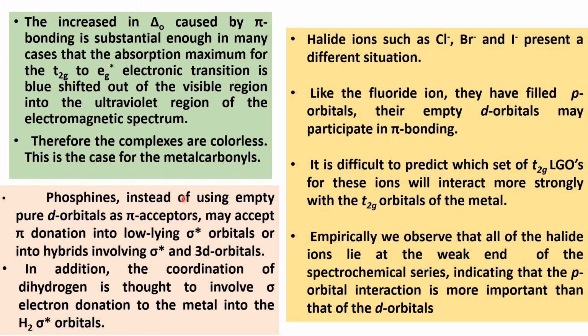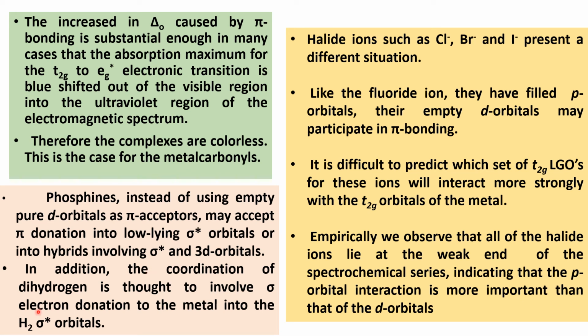And in the case of phosphines and phosphine type ligands, they may accept pi donation into low-lying sigma* orbitals or the hybrids involving sigma* and 3d orbitals.